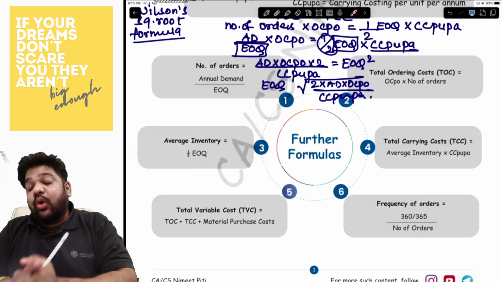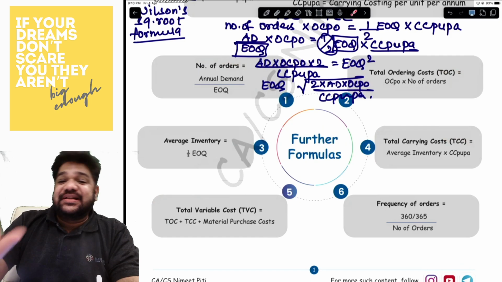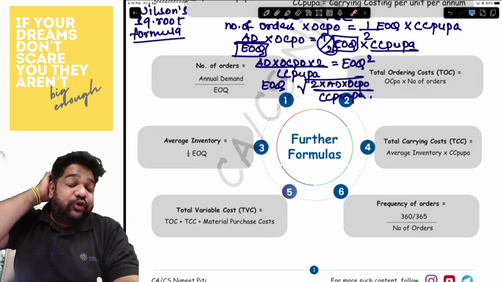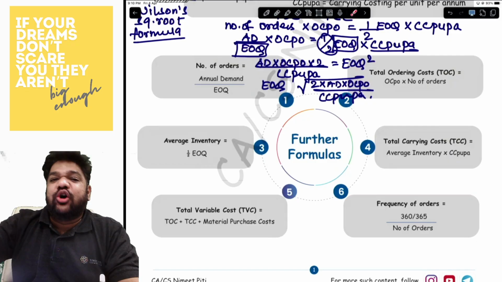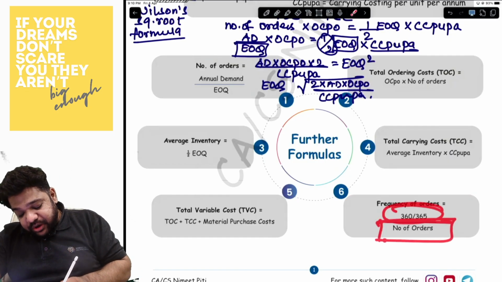Frequency of orders is what? In how much time will you place an order? So you will place an order how many times? You have to complete the orders in 360 or 365 days. Divide that by the number of orders.